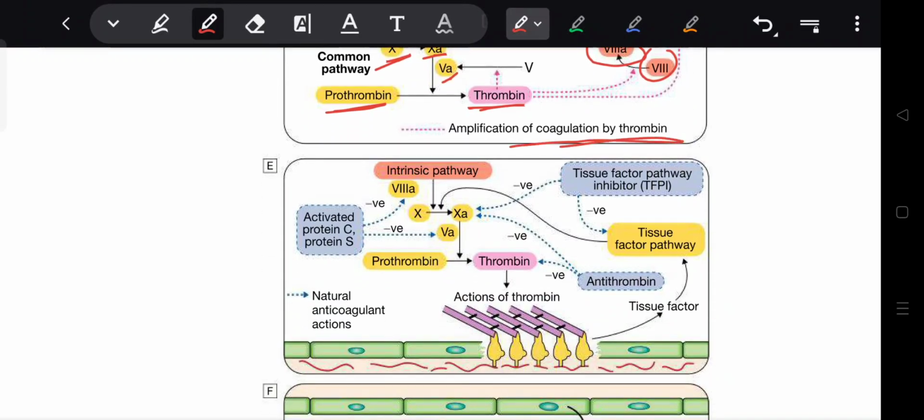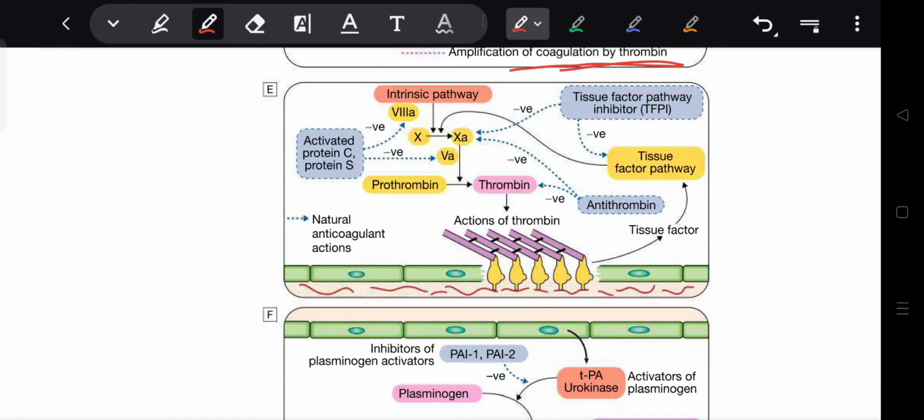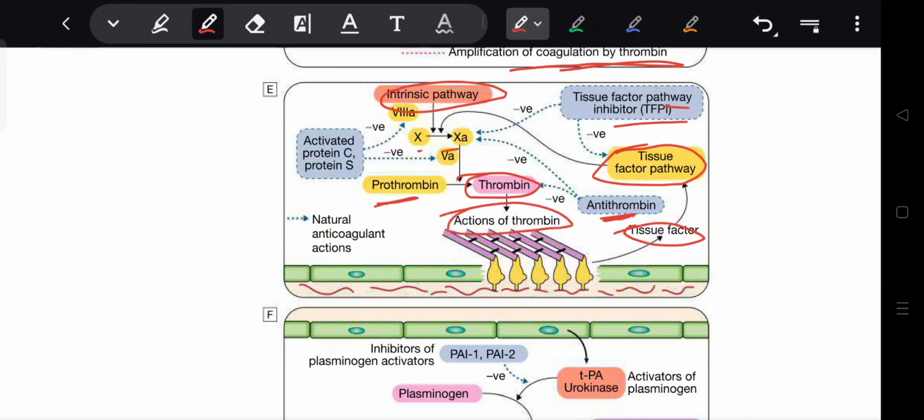Coagulation pathway summary. Tissue factor pathway inhibitor inhibits factor 10 to 10A. Intrinsic pathway, factor 5A, prothrombin to thrombin. Antithrombin inhibits thrombin. Action of thrombin activates protein C and protein S, and factor 5A and factor 8A are inhibited. Natural anticoagulants regulate: protein C and protein S.